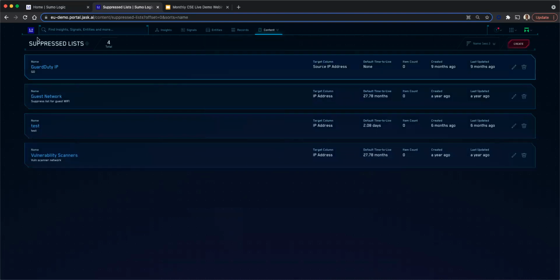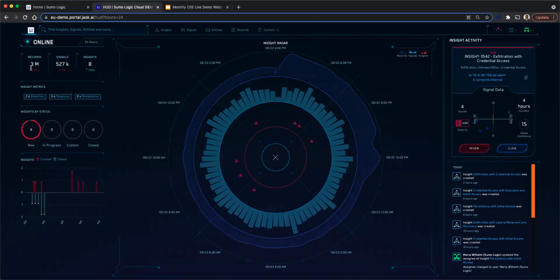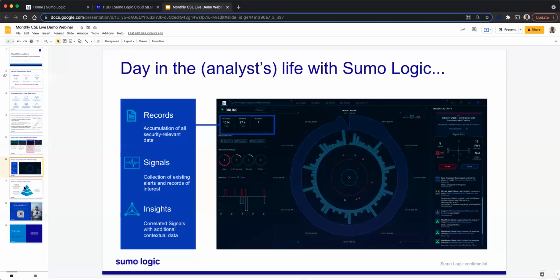So the idea is that we can go through millions of records, and we can create these signals. We don't stop here like how the traditional SIEM stops. We go through all the signals, we auto-correlate all the signals, and provide you the insights, which helps you to focus on what is more important for you to see inside your entire infrastructure. Right. So that's pretty much what I wanted to show you as part of the Cloud SIEM platform.